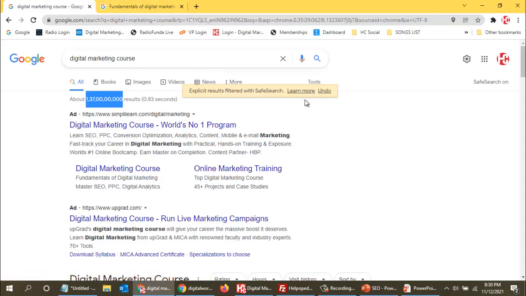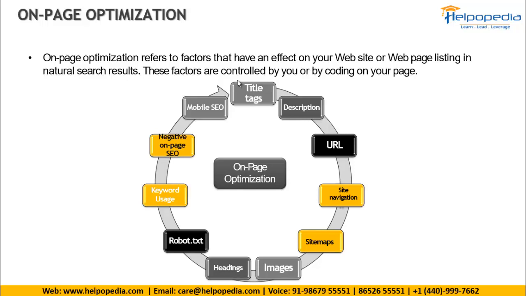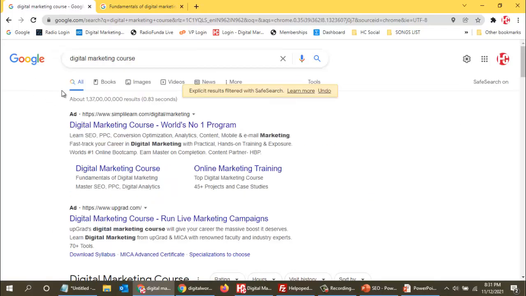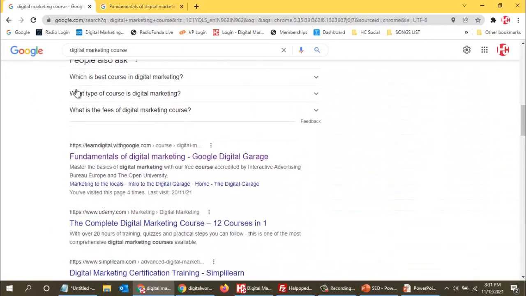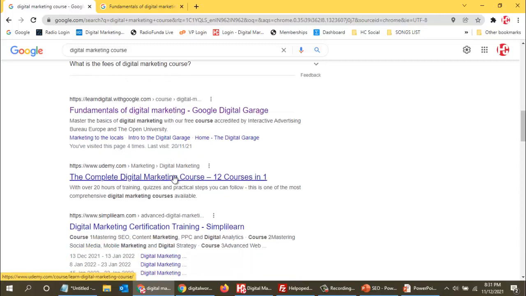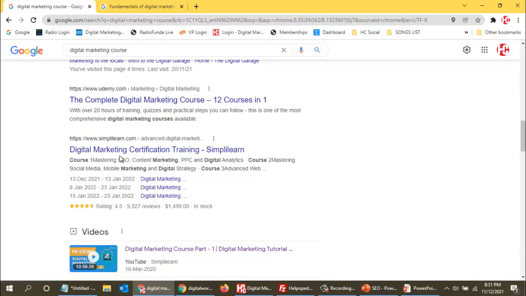So once we decide that for this page, this is the particular keyword which I want to optimize, on this particular topic, then we need to add our keyword in that title tag. So in the title tag, our keyword should be there. Say over here, I'm searching for digital marketing course. You can see digital marketing is coming over here, and also digital marketing course is coming over here. Then digital marketing is coming over here.